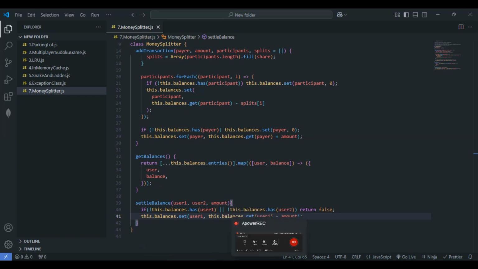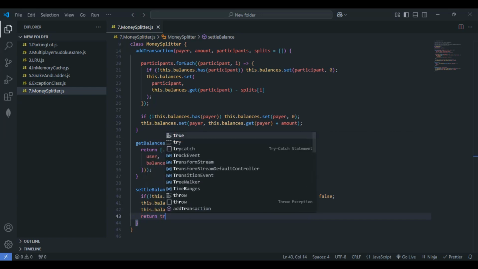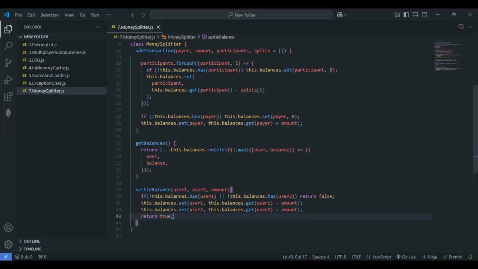Let me copy the same thing and make the necessary changes in the next line for user2. So I'll just give here user2. Here, instead of user1, this will be user2, and finally, instead of subtracting, we'll just be adding here. I'll just make use of the plus operator. So finally we will return true. This is fine, right?